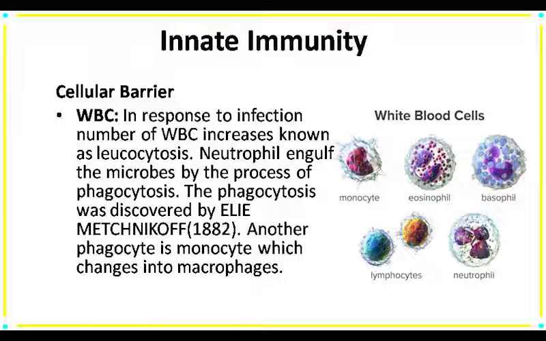When the infection occurs inside the body, the number of WBC increases. This phenomenon is known as leukocytosis. Neutrophils engulf the pathogen by the process of phagocytosis and monocytes modify into macrophages. Here, a new term is phagocytosis. Phagocytosis was first discovered by Metchnikoff.